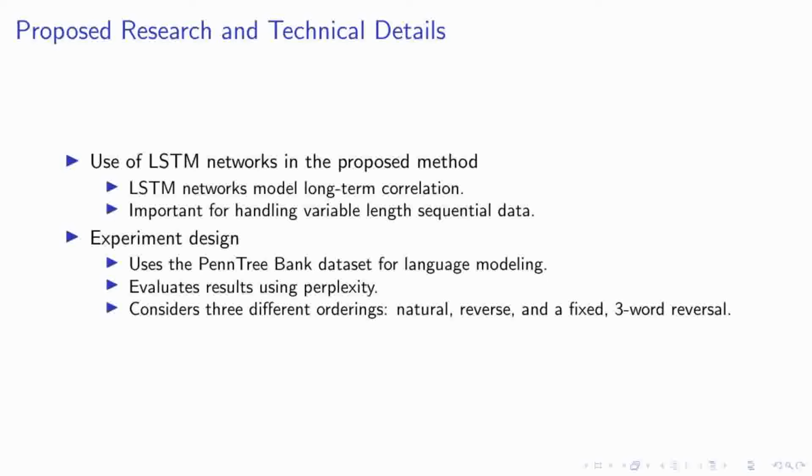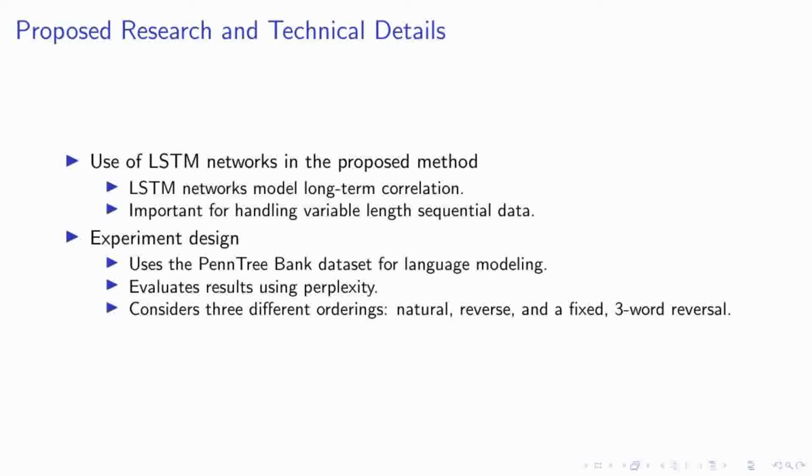We utilize the Penn Treebank dataset, a standard benchmark in language modeling. However, it's worth noting that this dataset is relatively small, often leaving models data-starved. Our evaluation metric was perplexity, a measure of how well a probability model predicts a sample. We experimented with 3 different orderings of the data: natural, reverse, and a fixed 3-word reversal. This allowed us to observe the impact of data ordering on the model's performance.